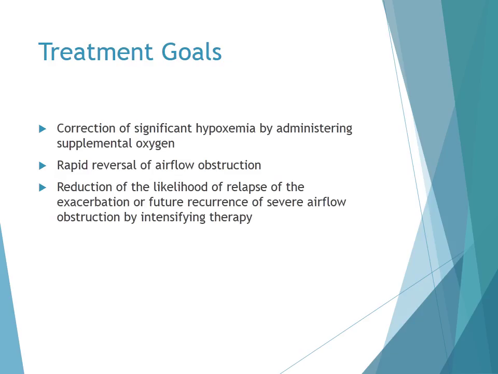And so the treatment goals of asthma exacerbations are the correction of significant hypoxemia by administering supplemental oxygen, the rapid reversal of airflow obstruction, and the reduction of the likelihood of relapse of the exacerbation or future recurrence of severe airflow obstruction by intensifying therapy and providing appropriate education.